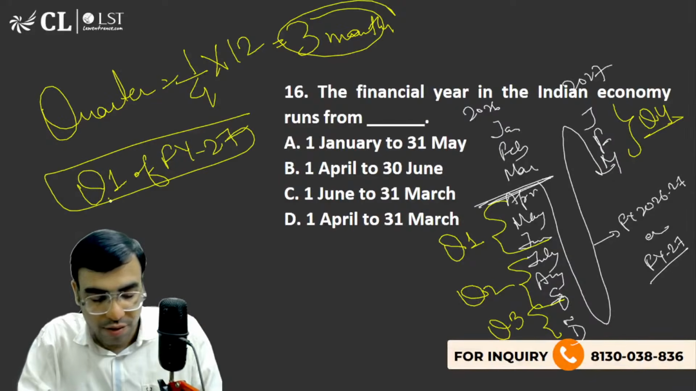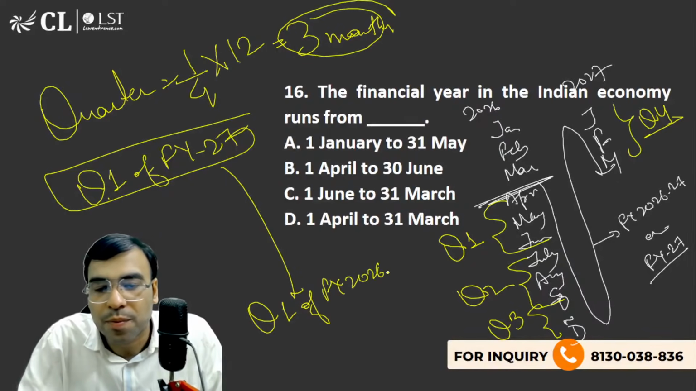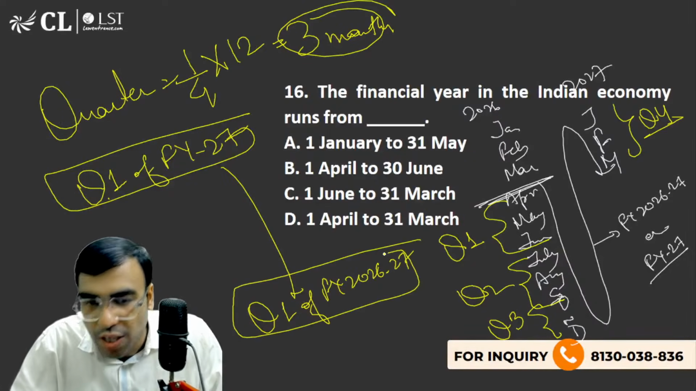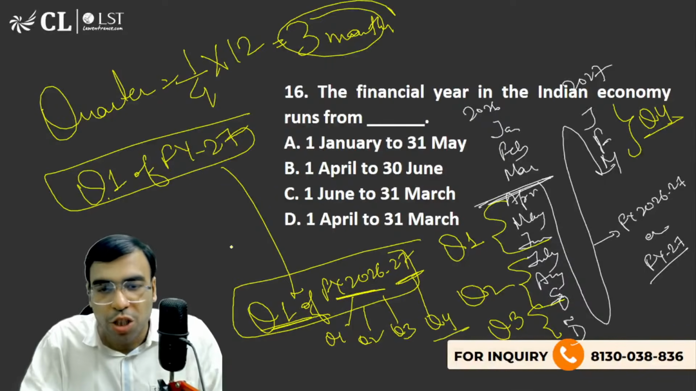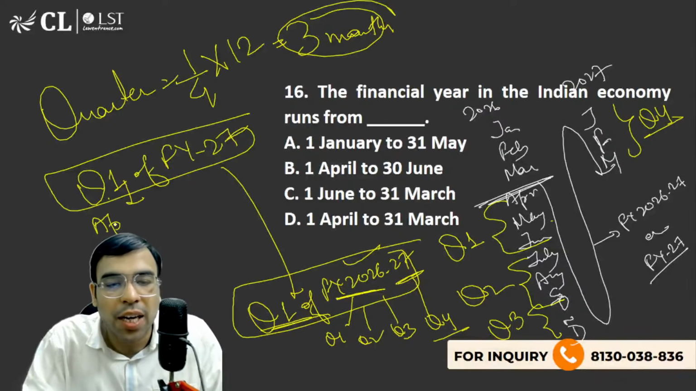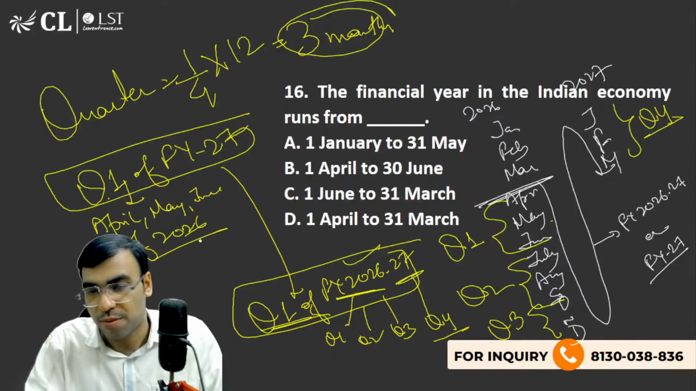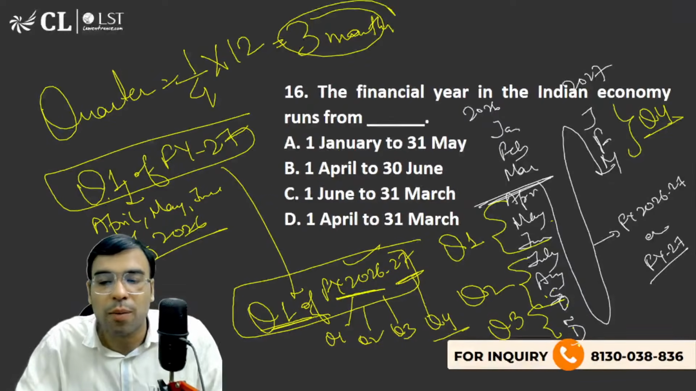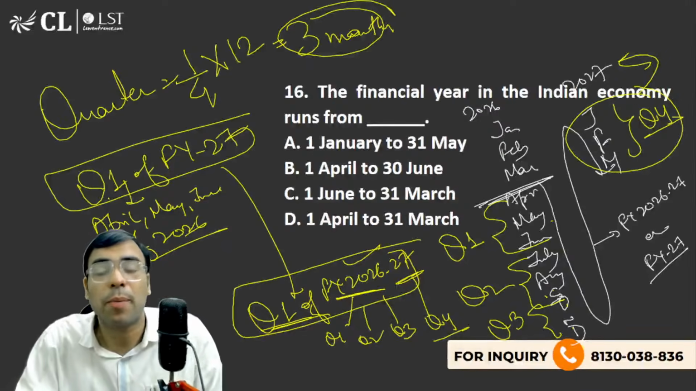So if I write Q1 of FY27, it means Q1 of FY26-27. Here Q1, Q2 and Q3 will be in 2026 and Q4 will be in 2027. So Q1 of FY26-27 means April, May, June of 2026. You have to be very crystal clear. Then we have July, August, September of 2026, October, November, December of 2026, and January, February, March of 2027 is actually Q4. This has to be very crystal clear because I know a lot of people get confused.